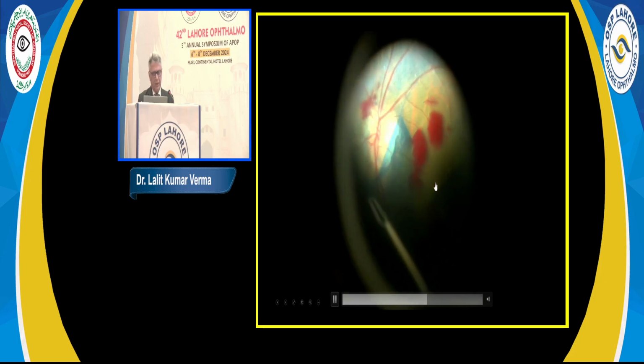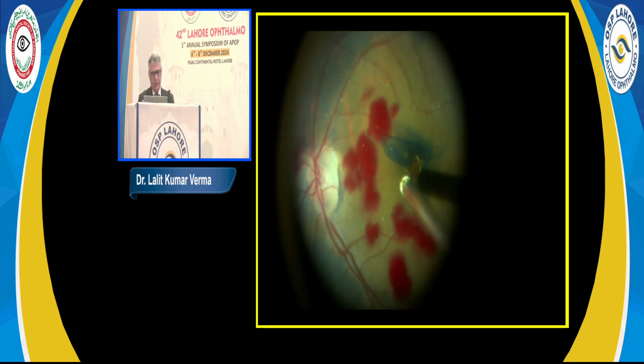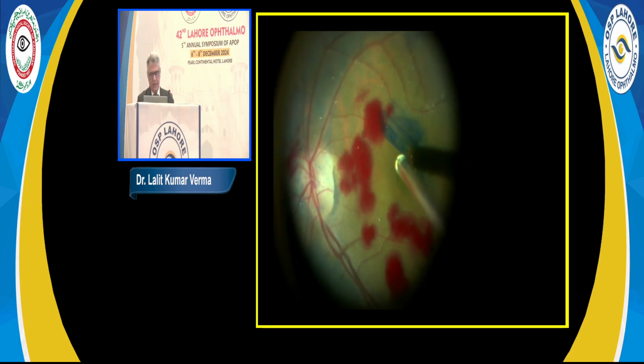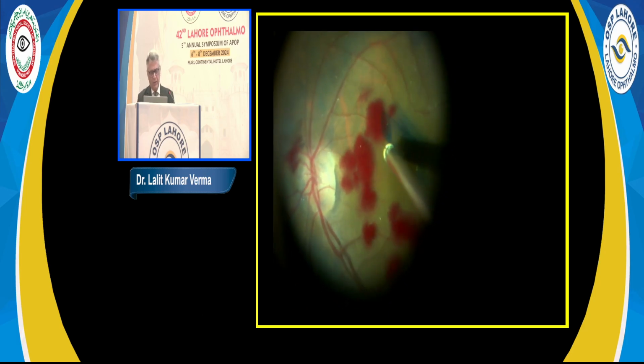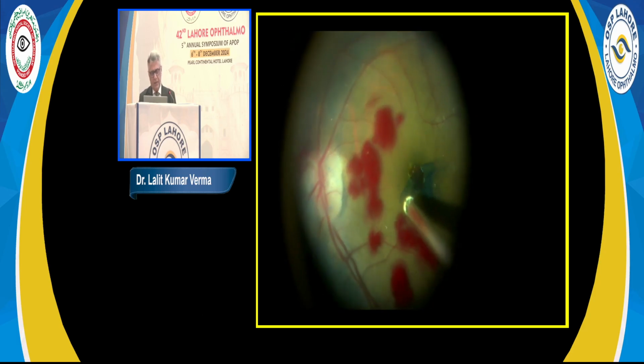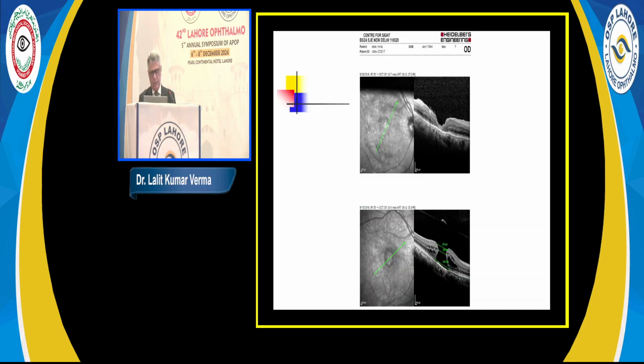There are a lot of variations of this. Some people have only temporal, some people have nasal flap. You can reduce the size of the flap by lowering the suction rate to 50 and the highest possible cut rate. And then you do a fluid-air exchange. So you notice 1467 was the diameter pre-operatively, and this is the post-operative macular hole. You can see the remnants of the ILM at the surface here. These are the remnants of the ILM which you can see.